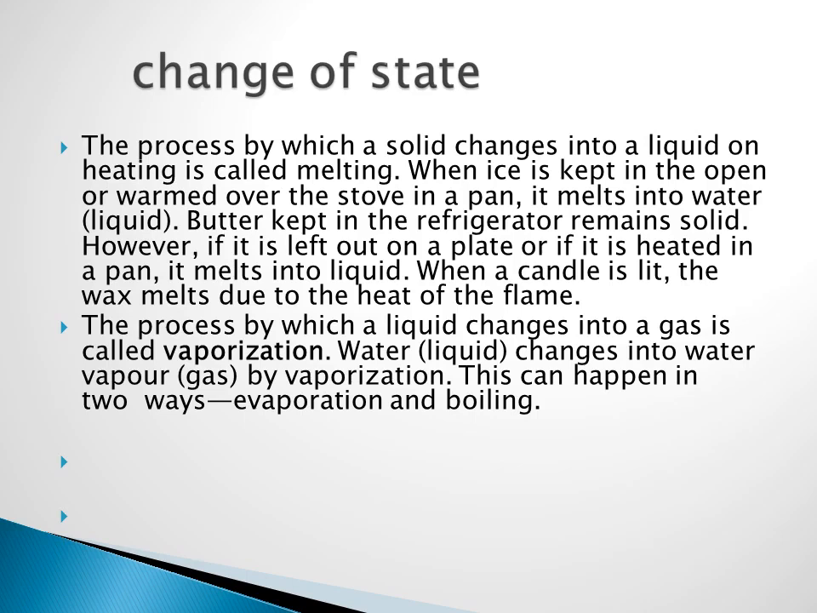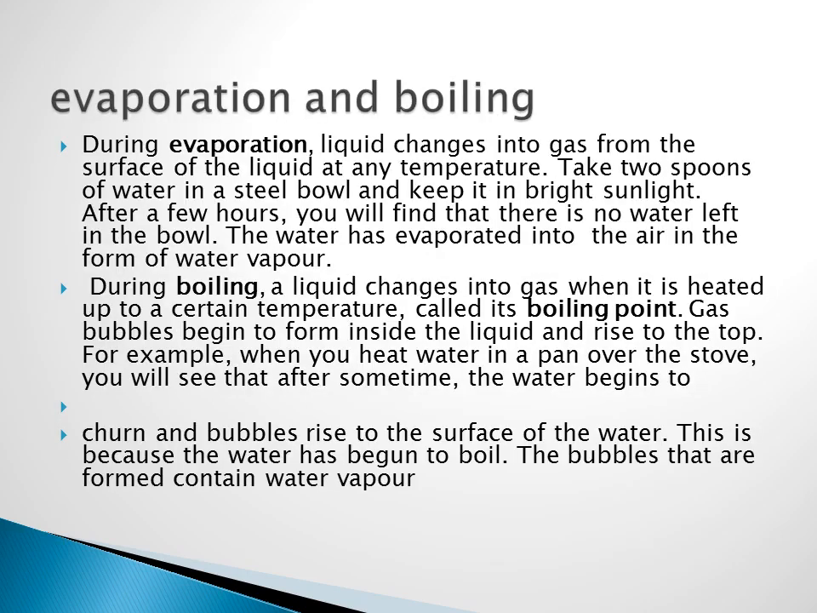And then the third one is called vaporization. What is vaporization? Where the liquid is converted into gases. So this happens mainly in two ways. The first one is called evaporation, and the second one is called boiling. How can it happen? Either by the evaporation process or by the boiling process. So during evaporation, what will happen? The liquid changes into gas from the surface of the liquid at any temperature.